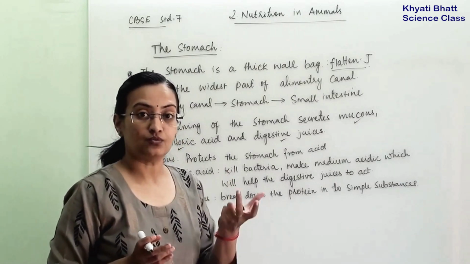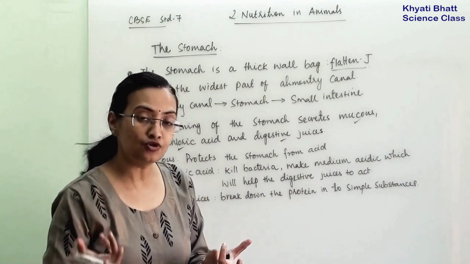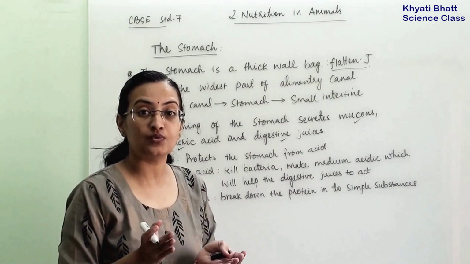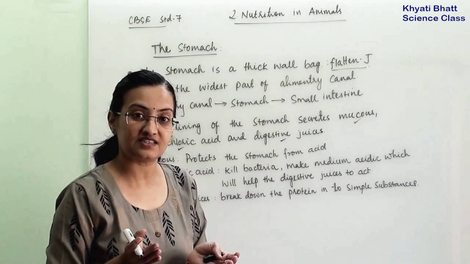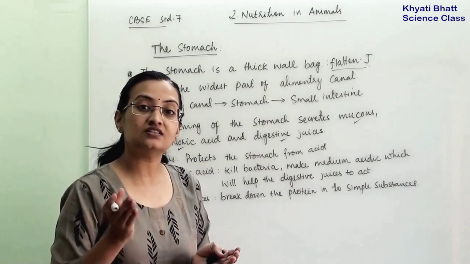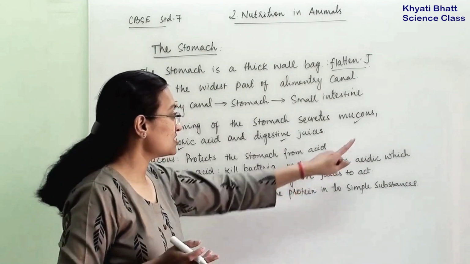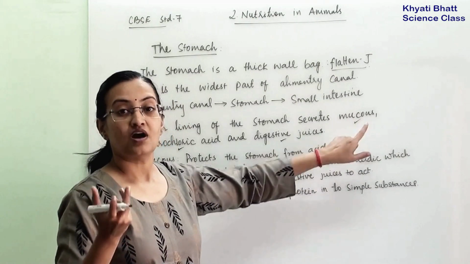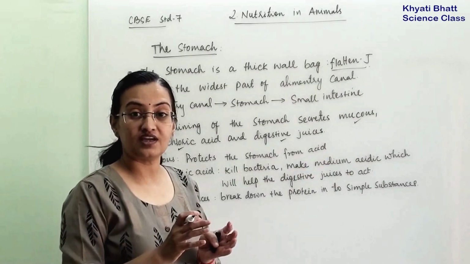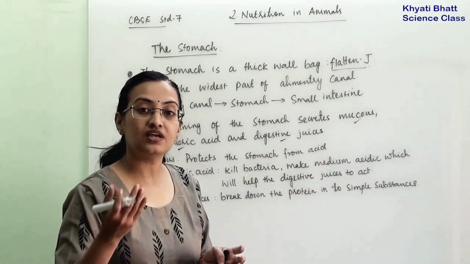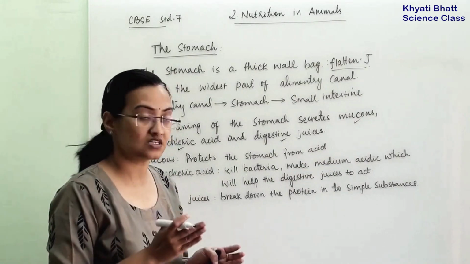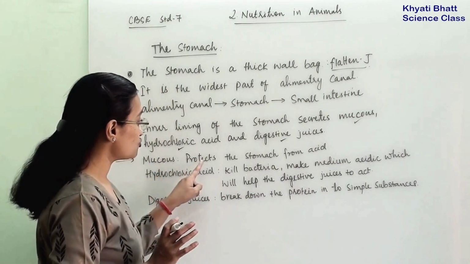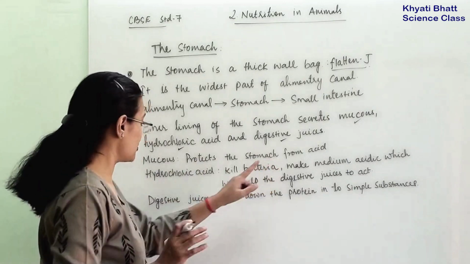Because we want the acid's effect on the food particles and not on the stomach. If every day the stomach's inner wall were exposed to hydrochloric acid, it would deteriorate the wall of the stomach. So this mucus will protect the wall of the stomach from hydrochloric acid. So the hydrochloric acid's action we can see only on food and not on the stomach's inner wall. So the mucus's task is to protect the stomach from the acid action.